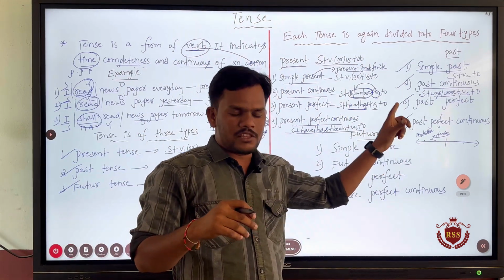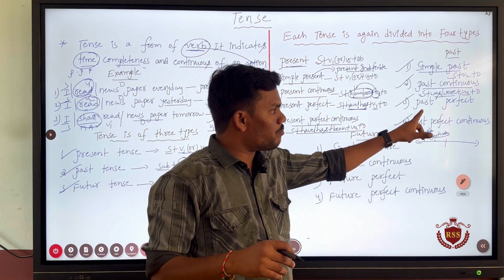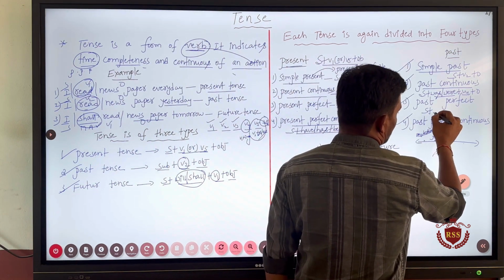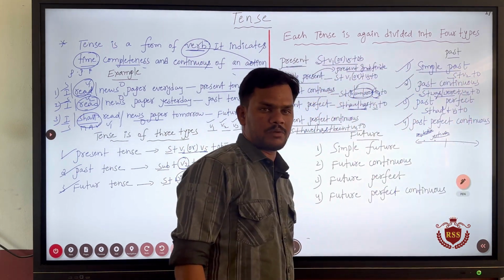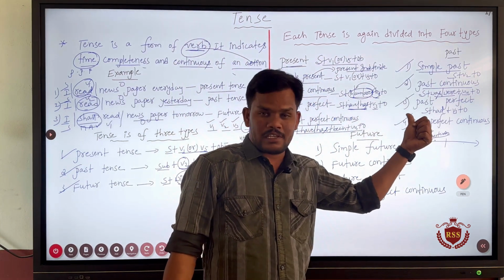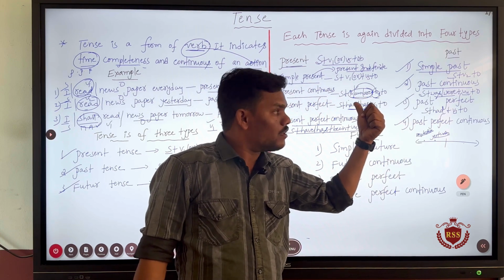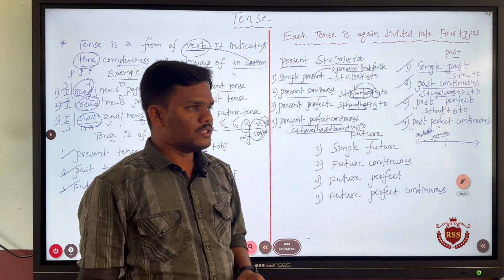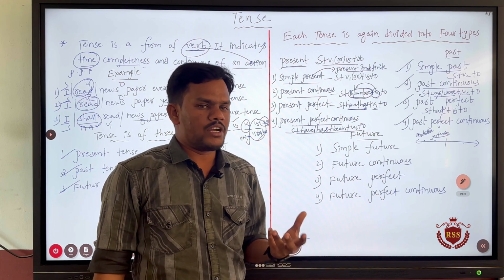But if you want to speak these two actions at a time, we will have to compulsorily use past perfect tense. First, I will tell you the syntax of the past perfect tense. Subject plus had plus V3 plus object. So, if you want to talk about the first action which happened in the past, then we will have to use past perfect tense. For example, I will tell you, a train had gone before I went to the station.